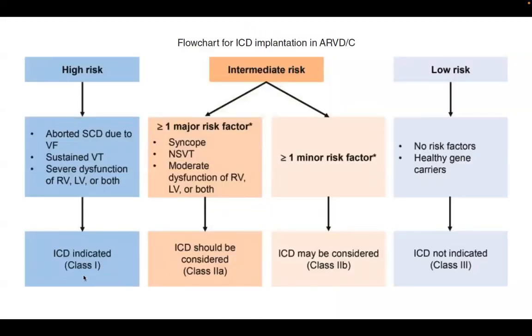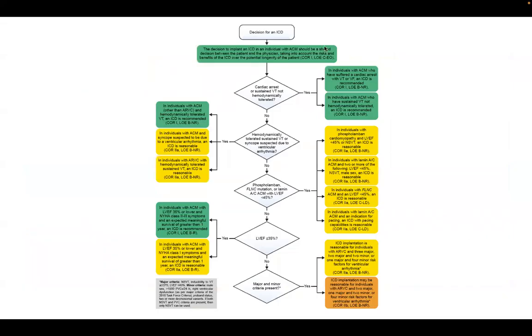The high risk definitely, ICD is indicated. If a patient has more than one risk factor, class 2A; more than one minor risk factor, class 2B; and low risk, no ICD. So this is the risk stratification, right? Risk stratification and ICD decision. Is this the main treatment, nothing else? Okay. No other treatment. Yes. So the decision for the ICD.